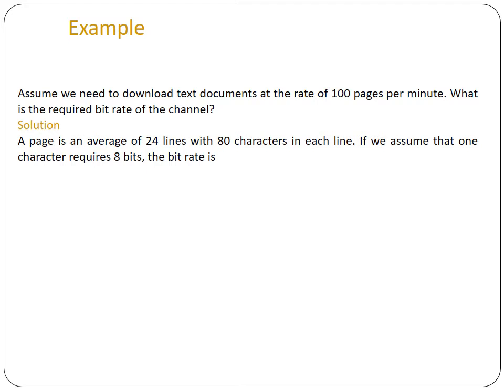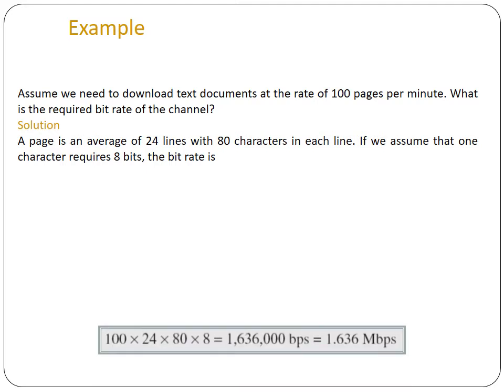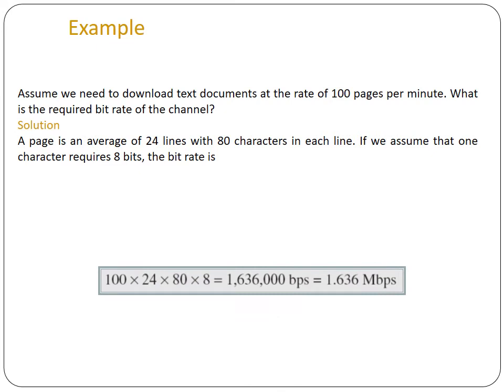If we assume that one character requires 8 bits, the bit rate is 80 into 8 for 80 characters, and that is for one line. For 24 lines we have 24 into 80 into 8, and then for 100 pages we have 100 into 24 into 80 into 8, which will come to 1.636 Mbps.